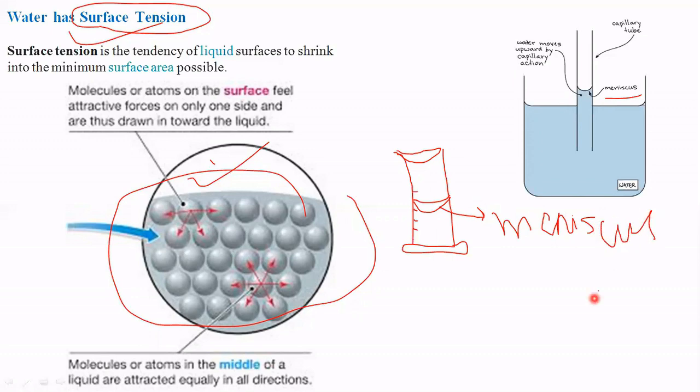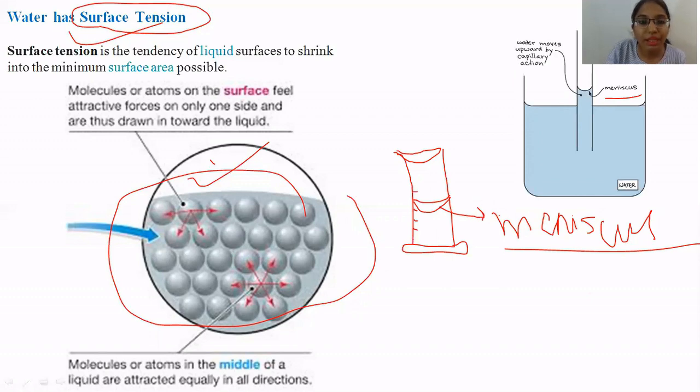That means there is a bending of the water taking place. This is because the water molecules are pulling each other downwards. That's why you have a shape like this. And this tension that is created on the surface is why it is known as surface tension.